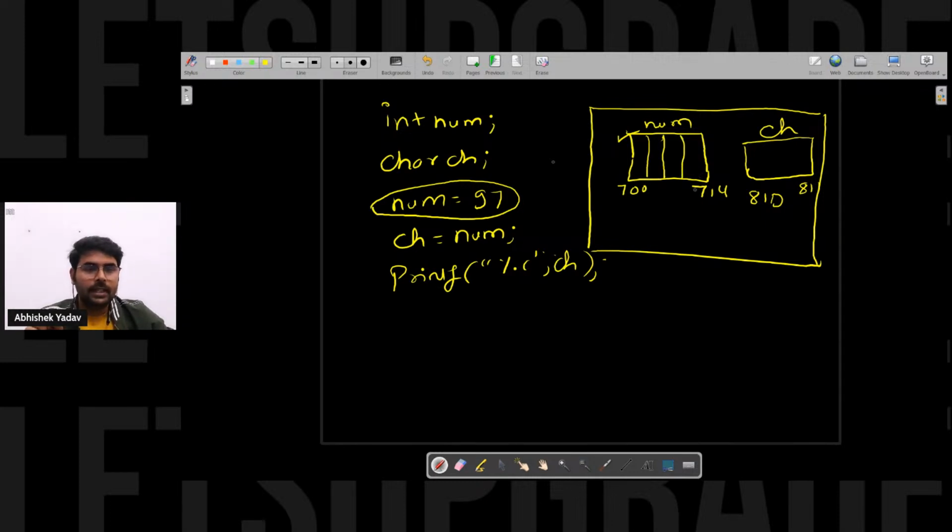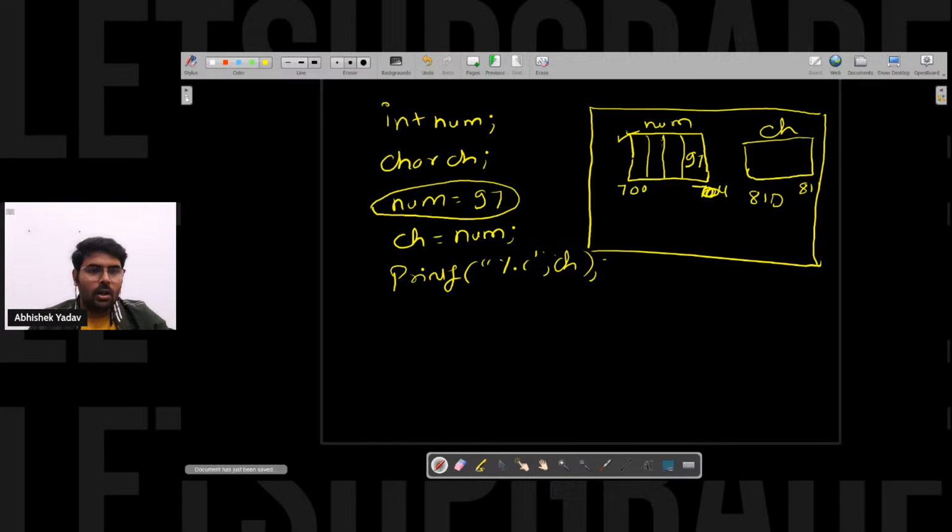Oh, sorry, 700 and this will be 704, right? 700, 701, 702, 703, right? After that, since the data is small here, what will happen? This 97 binary data will be stored inside this 1 byte, okay? Since the data is small, the binary format data, that is 97, will just take 1 byte.